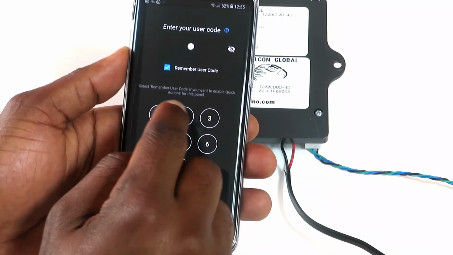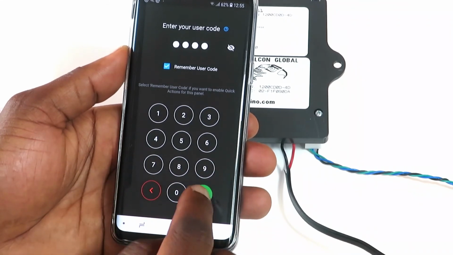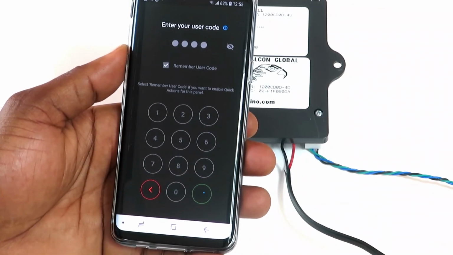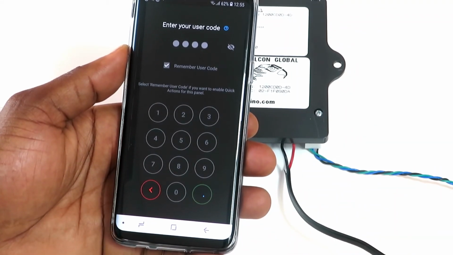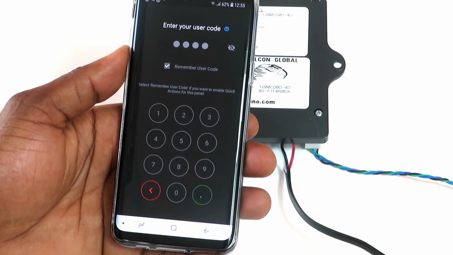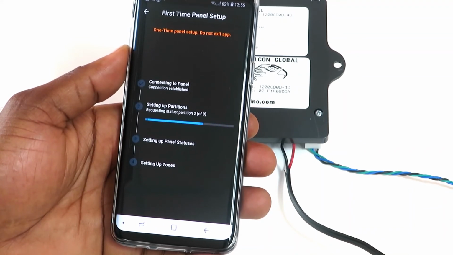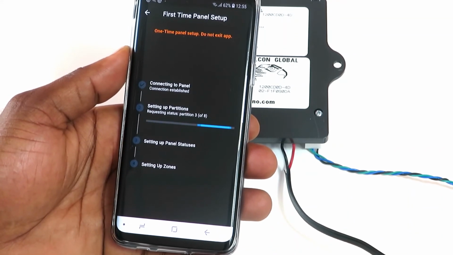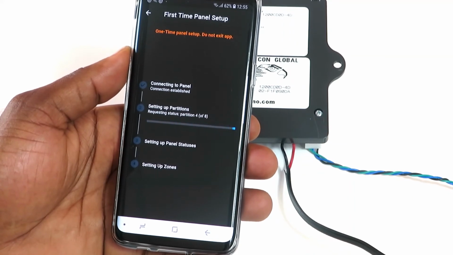Enter your user code. This is the code you use to arm and disarm your panel on the keypad. MyFalcon is just retrieving information from your panel. This should take no longer than 60 seconds.